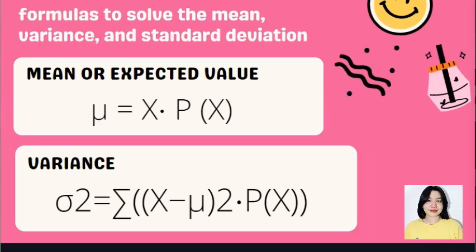Now, for the variance, we follow this formula: sigma squared equals the summation of (x minus mu) squared times p of x. Or simply follow these steps. First, find the mean, and after that, subtract the mean from each value of the random variable and square it. You then have to multiply its result by the corresponding probability before finally adding all of the results to get sigma squared, or the variance. Lastly, to get the standard deviation, you just have to find the square root of your variance. The result of that process will be the standard deviation.